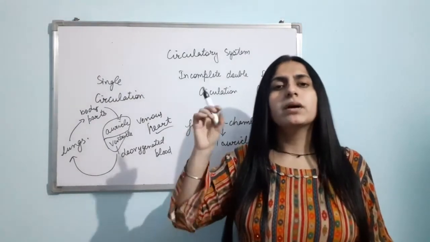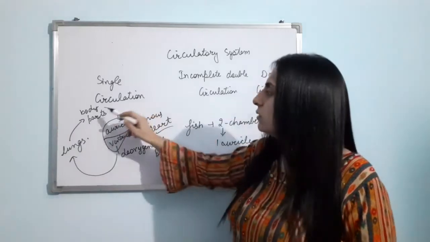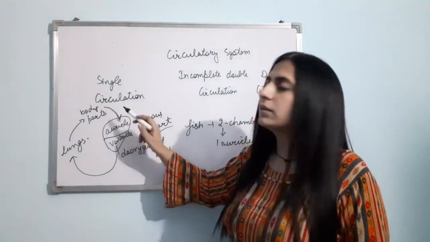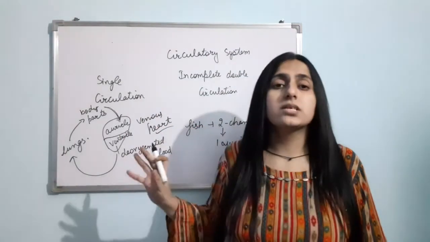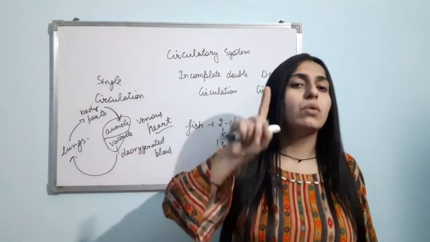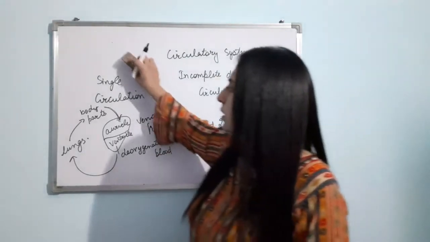Now the blood will again become deoxygenated. That deoxygenated blood will come to the heart once again. So in the heart only deoxygenated blood is coming, and that too only once. So this is an example of single circulation. Clear? Now next.